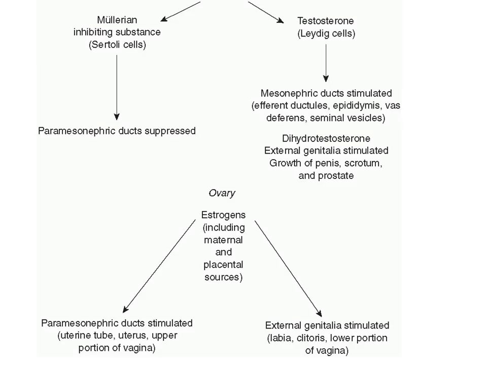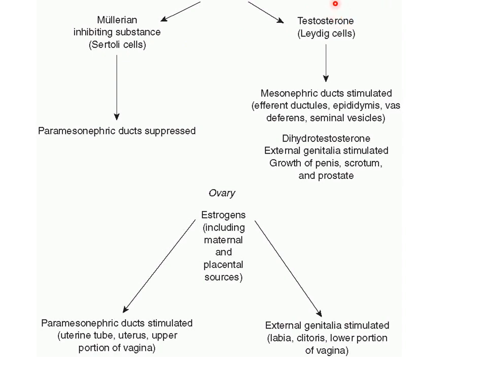The development of genital ducts in the male: during the 7th week, the developing testes begin to secrete two hormones, that is testosterone, which is produced by the interstitial cells of Leydig, and Mullerian inhibiting substance, MIS, that is secreted by the Sertoli cells. Here you can see the Mullerian inhibiting substance by Sertoli cells and the testosterone by Leydig cells.